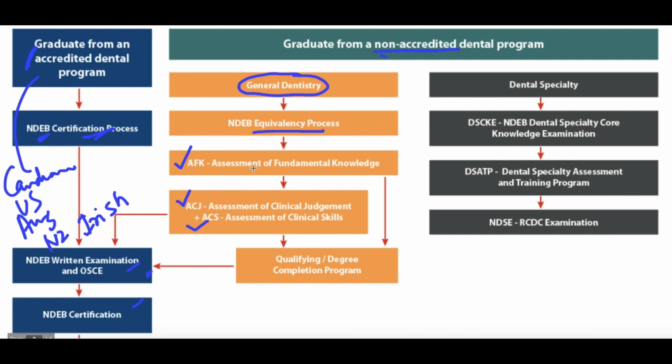Now, once you apply for the assessment of fundamental knowledge, they have examinations twice in the year. So every year, twice they have examinations of AFK. You need to apply for AFK, and the application process for AFK is different from the application process of NDEB, the credential verification process that we saw earlier.